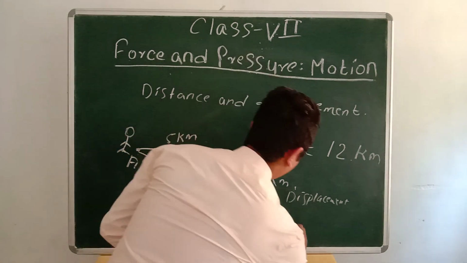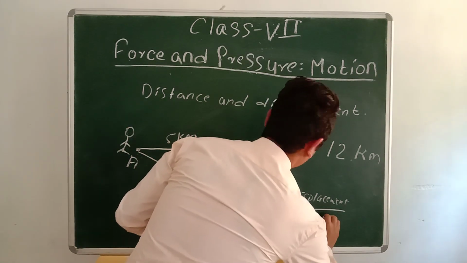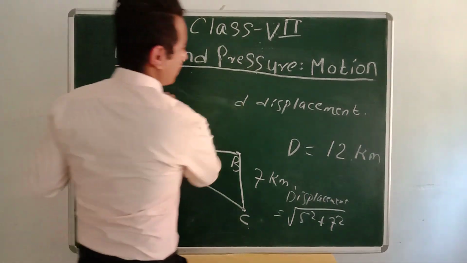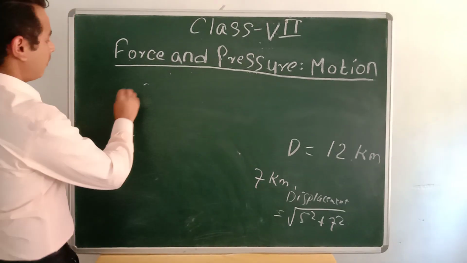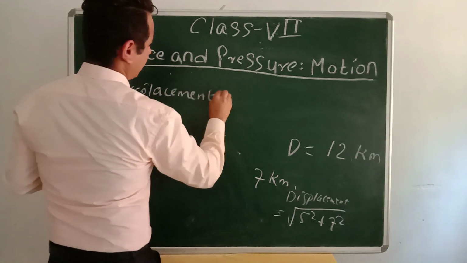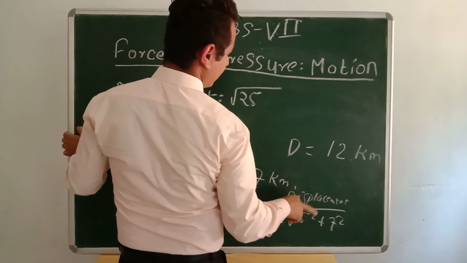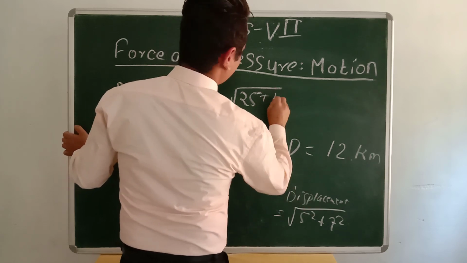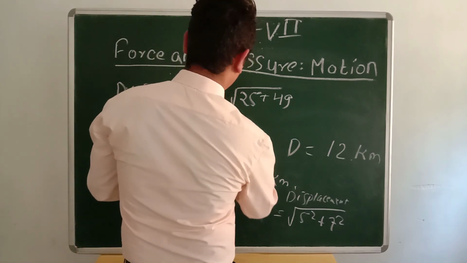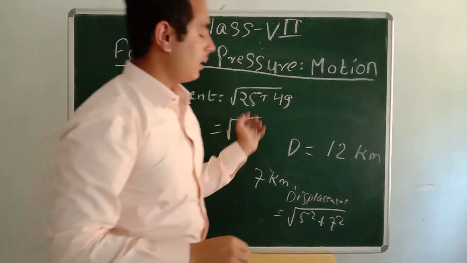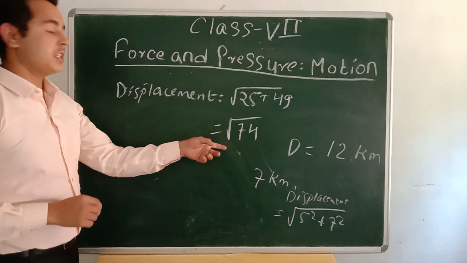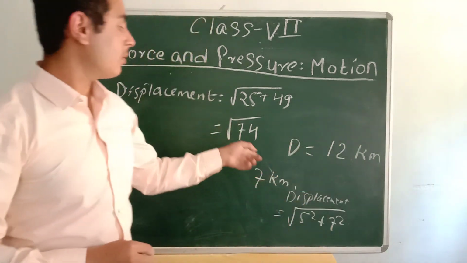Displacement is given by root over 5 square plus 7 square, that is root over 25 plus 49, that is root over 74. In the figure I drew previously, the distance was 12 km and the displacement was root over 74 km.